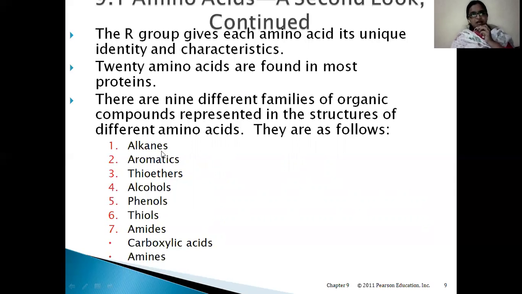These are the families of organic compounds which can be seen in the R group or R chain of different amino acids. We can see alkanes or aromatics, benzene ring, ethers, alcohol, phenol, thiol, amide, carboxylic acids, amines, all in the side chains of different amino acids.